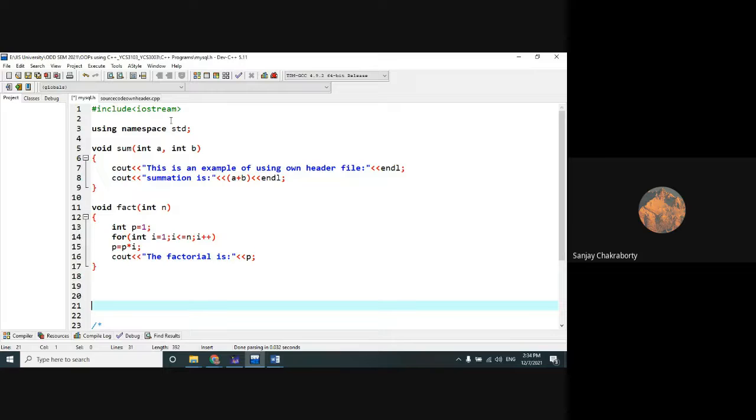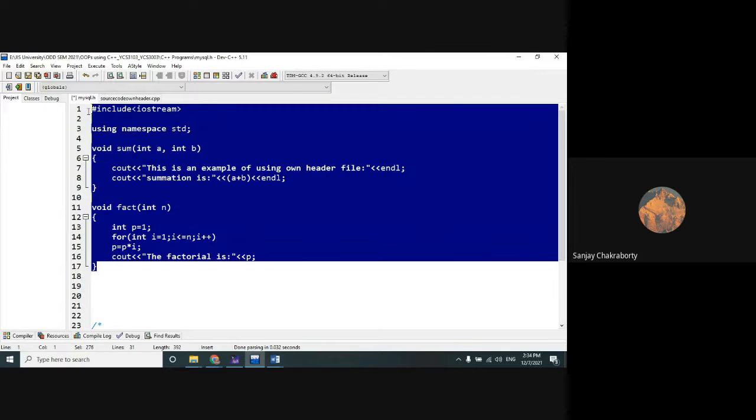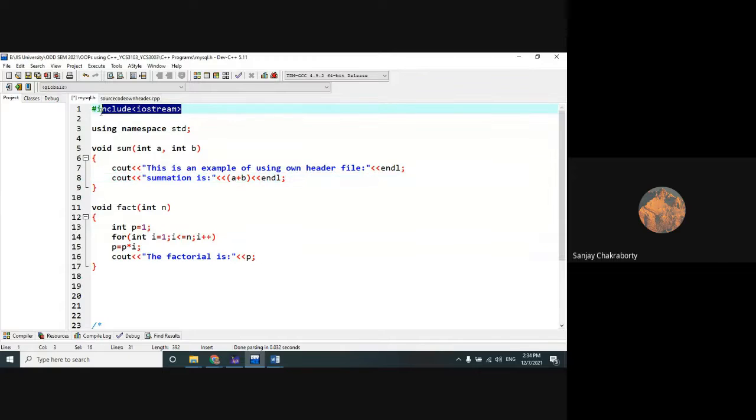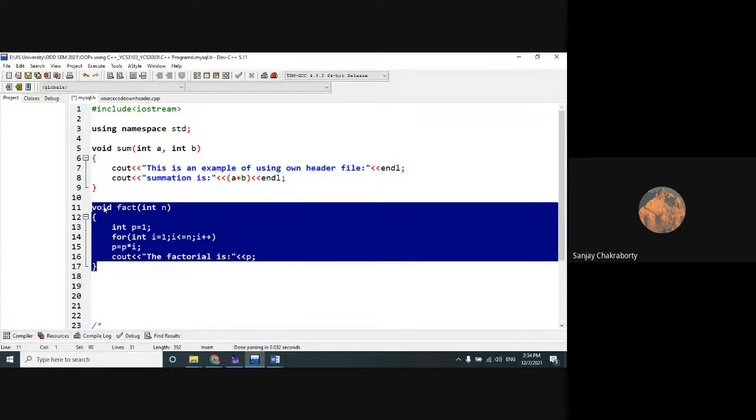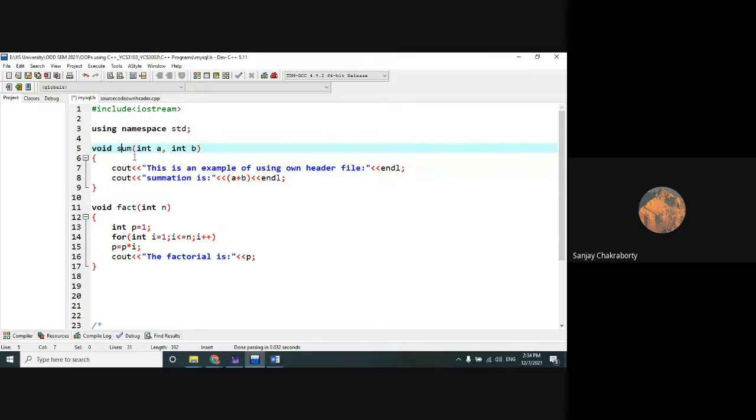Here, this is a simple C++ code. I have included the header iostream, or iostream.h, whatever you say, then the namespace std. Under this I have defined two functions. The first is a sum function whose main responsibility is to do the summation between these two integers a and b. And this factorial function is doing factorial on a number n that you are giving as an input from outside.